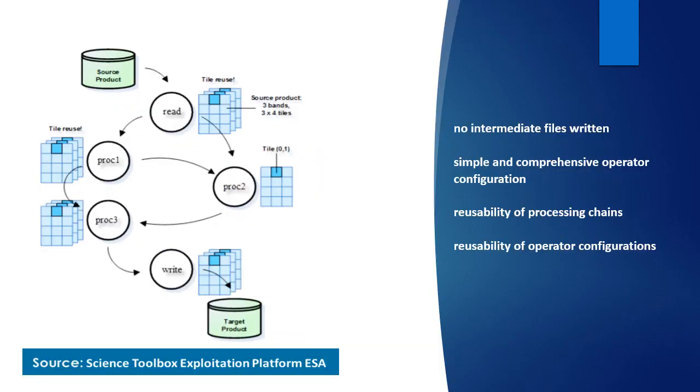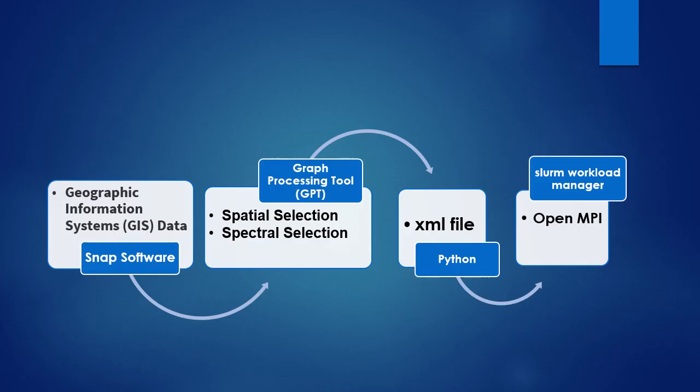Even this process can take time on our normal computers. We can do these operations via the command shell or the Graph Processing Tool with Python, which we can run on Windows or Unix systems. So we can do this process using GPT and Python with the HPC provided by the Irish Centre for High-End Computing (ICHEC) at Galway, without going into the SNAP software on our computers.